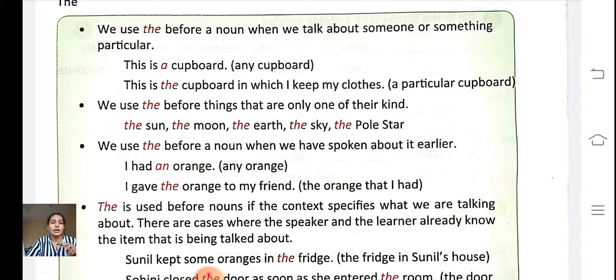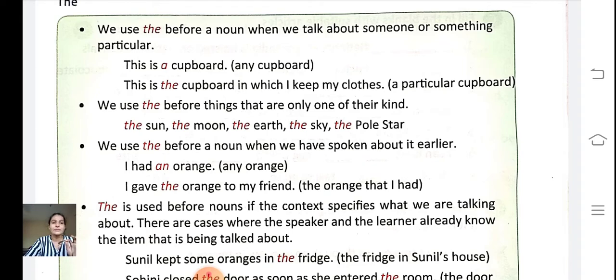We use the before a noun when we have spoken about it earlier. I had an orange, any orange. I gave the orange to my friend. Here, it is the particular orange which I gave to my friend. So here we use the orange. The is used before a noun if the context specifies what we are talking about.